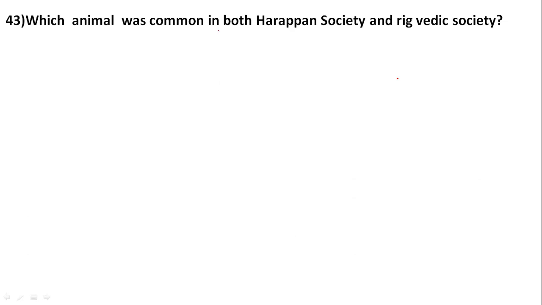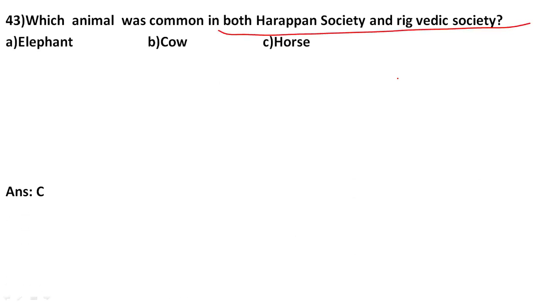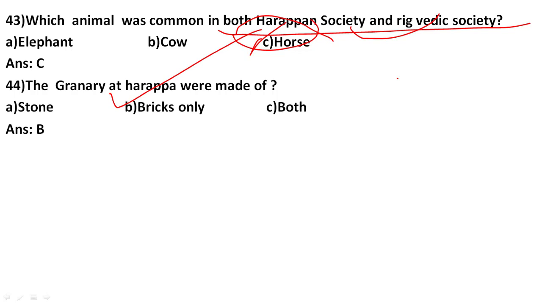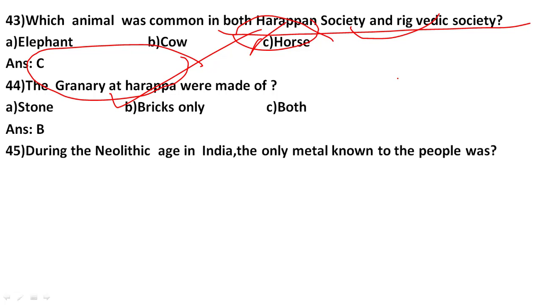Which animal was common in both Harappan society and Rig Vedic society? These are options and the correct answer is number C, horse. This was common in both these societies, Harappan and Rig Vedic. Granaries at Harappa were made of stone, bricks only or both, and the correct answer is number B, bricks only. All the granaries that were used to store the different foods were built with bricks only.